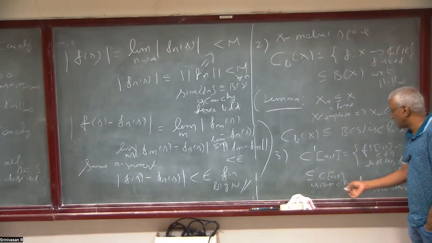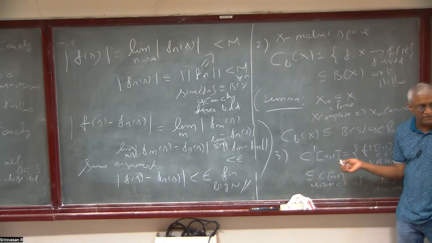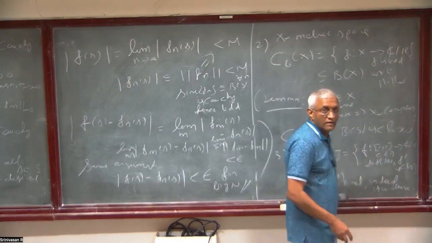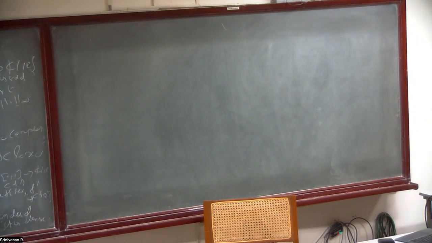So because of this, this is not complete. It is in fact not closed in the continuous functions. But we defined a different metric. Under that metric, it will be closed. That is the reason we defined the other metric. It is dense because its closure is all of C[0,1]. Closed means the closure has to be equal to itself. Its closure is big, so it's not closed. There are polynomials here. Closed means a sequence here should converge to something here itself. But polynomials will converge to any continuous function, which may not be differentiable. So it's not closed.